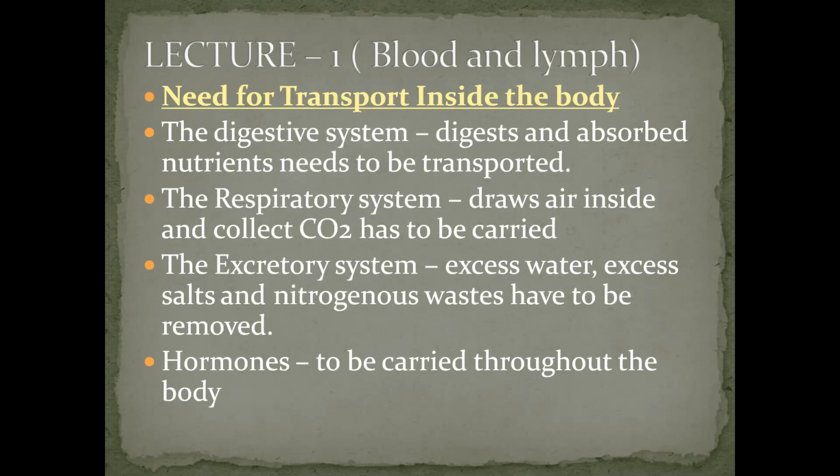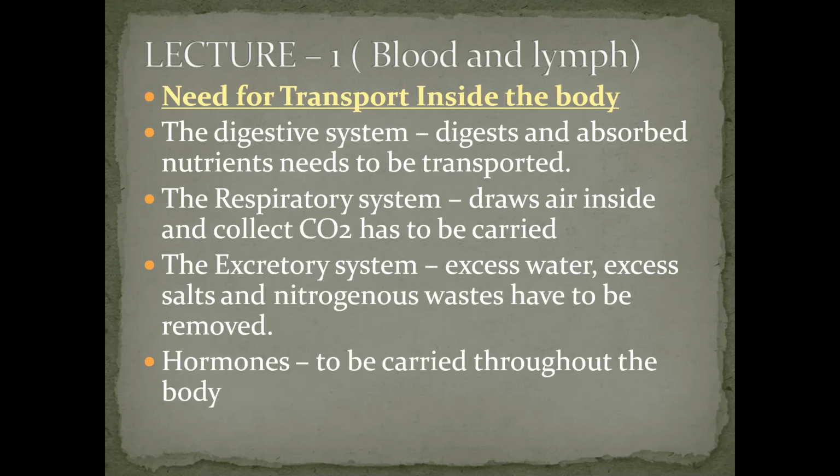These systems are all inside our body only. They are all connected one way or the other to the circulatory system, or you can say they are totally dependent on it. The respiratory system draws in air, and the oxygen picked up from it in the lungs has to be transported to all the parts of the body. Similarly, the CO2 collected from the body has to be carried to the lungs to be exhaled out of the body.